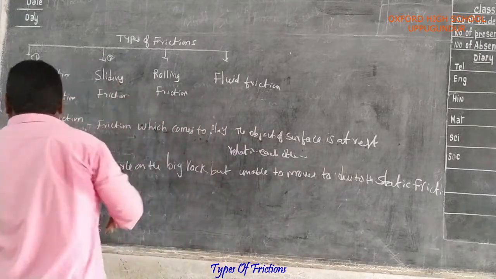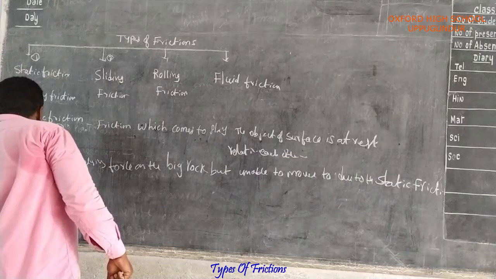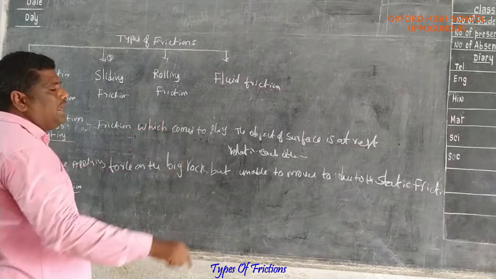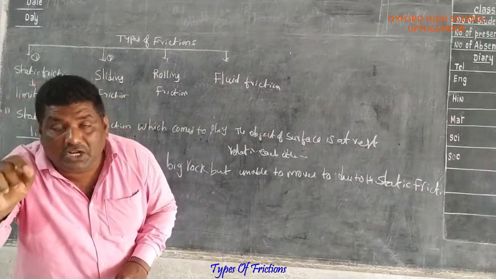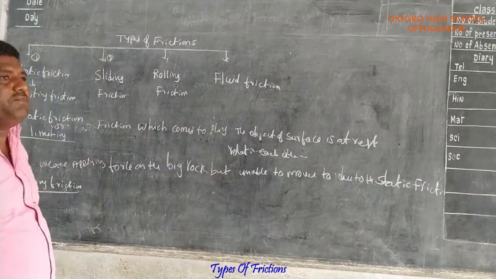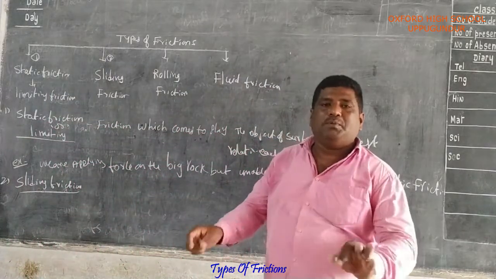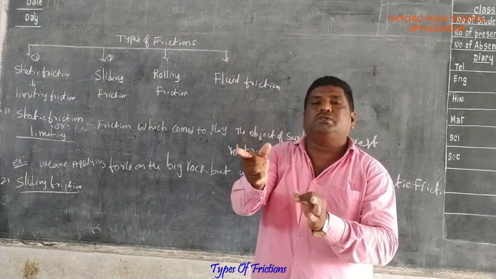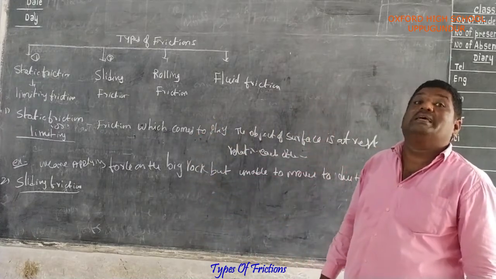Next we are discussing the second one, the sliding friction. The friction which comes into play when one object's surface moves over another object's surface, relative to each other, is called sliding friction. What is the definition of sliding friction? The friction which comes into play when one object's surface moves over another object's surface relative to each other. It is called sliding friction.